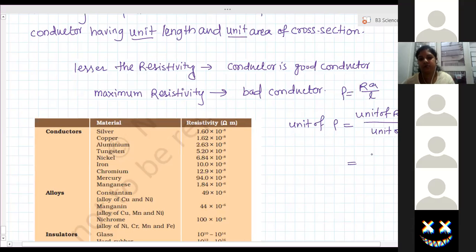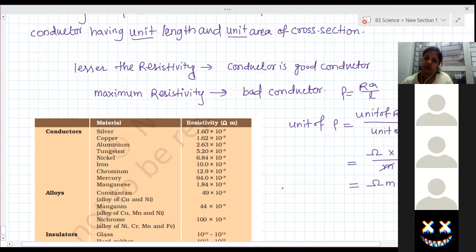Resistance, ohm. Area, meter square, and length, meter. So meter and meter square, one meter is cancelled. So what is left? Ohm meter. Yes, so the SI unit of rho is ohm meter.